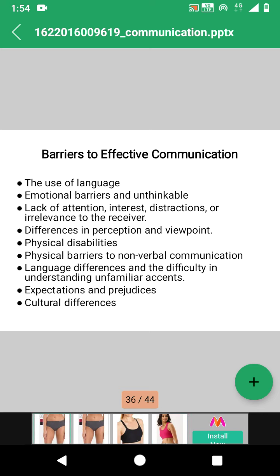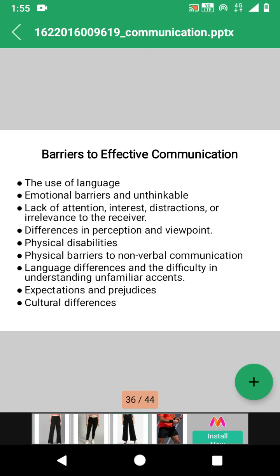Barriers to effective communication. Some common barriers to effective communication are listed below. The first barrier is the use of language, which the sender uses in his conversation.